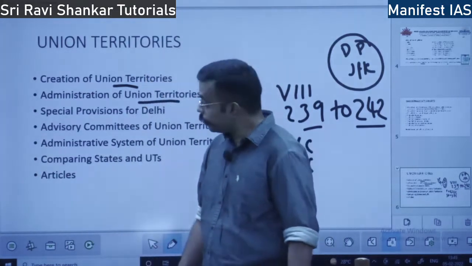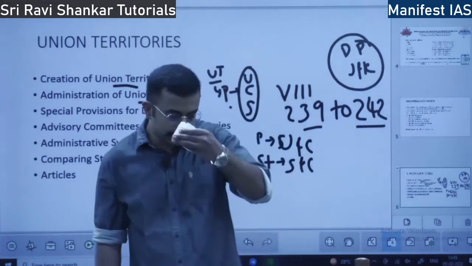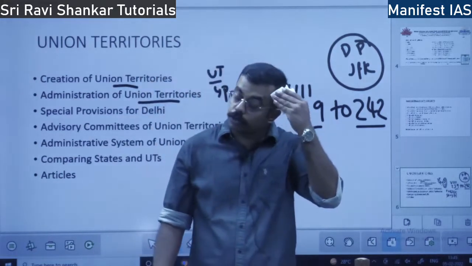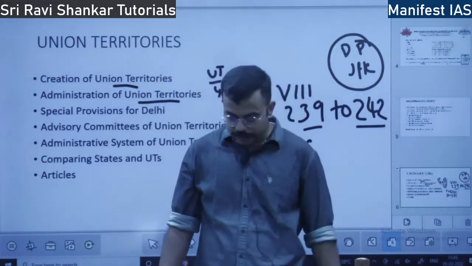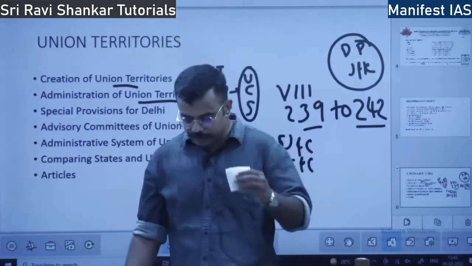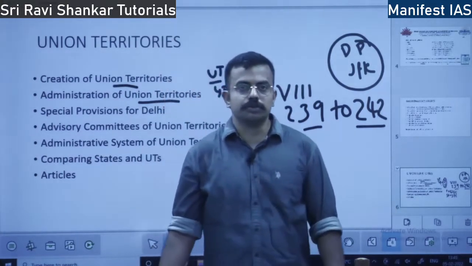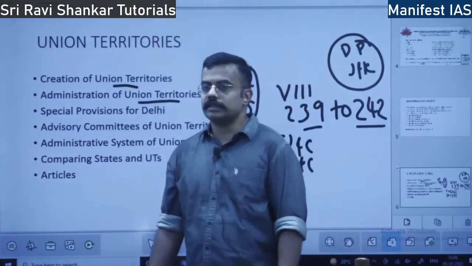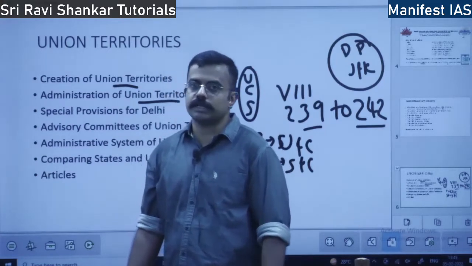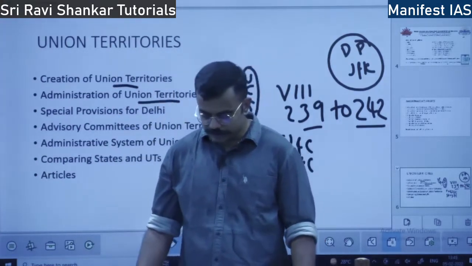Okay. Special provisions for Delhi. So here one more provision you have to remember. The Parliament can establish a High Court for a Union Territory. Presently, which are the Union Territories that have High Courts? Two Union Territories: Delhi has a High Court for itself and also Jammu and Kashmir has a High Court for itself.